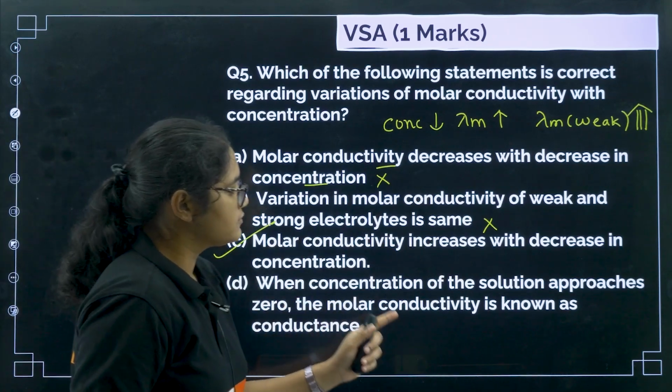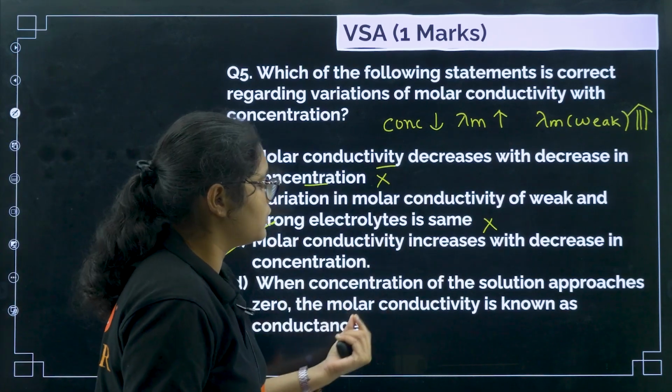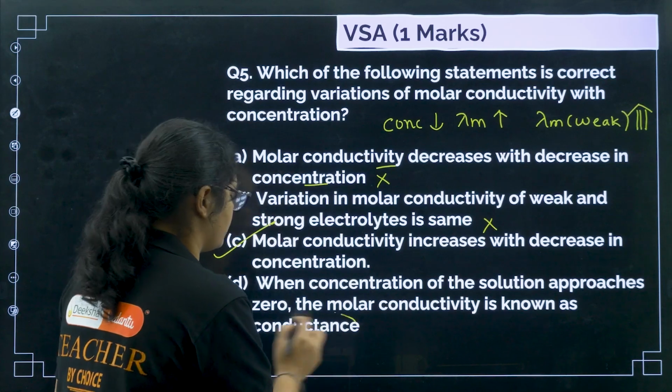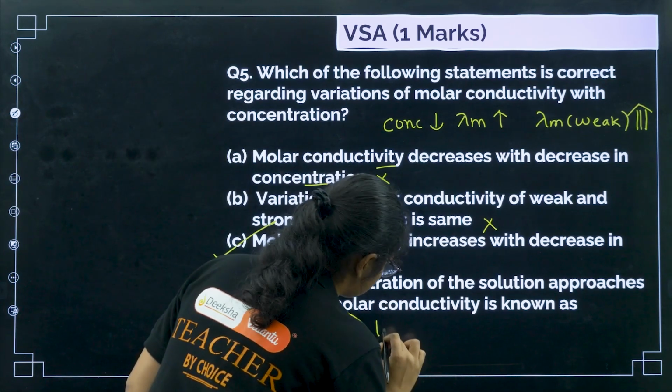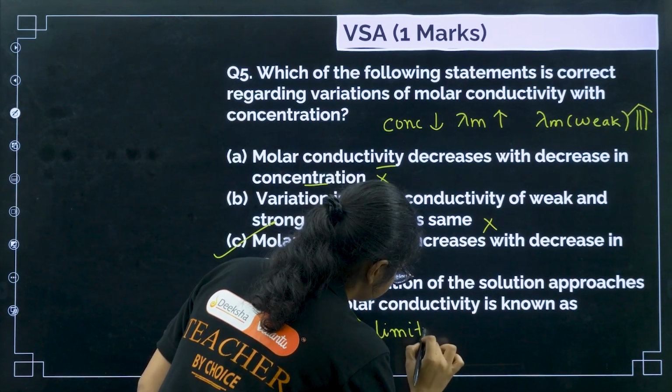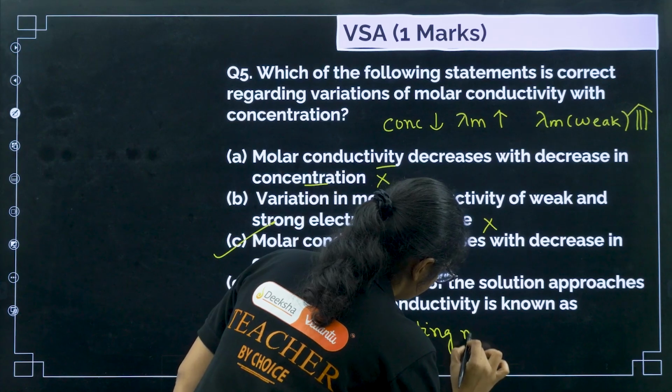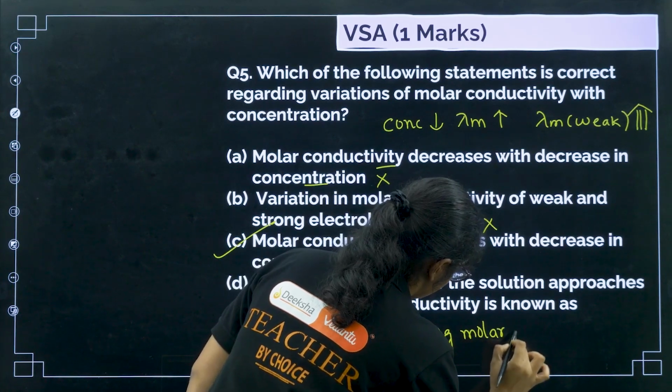Next, when the concentration of the solution approaches 0, the molar conductivity is known as conductance. No, the molar conductance at that time is called limiting molar conductivity.